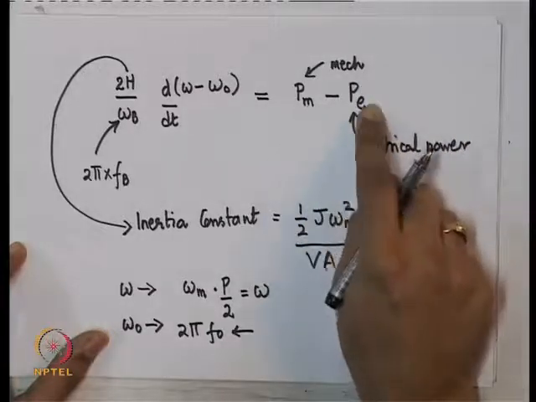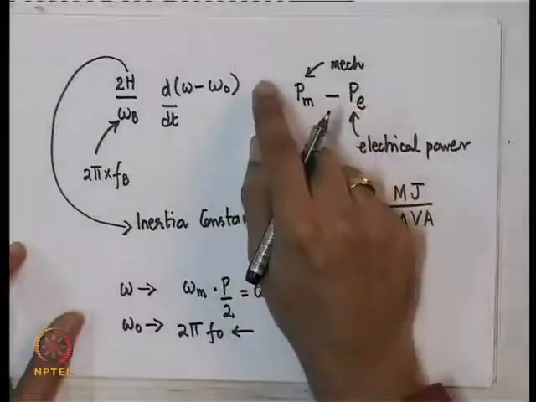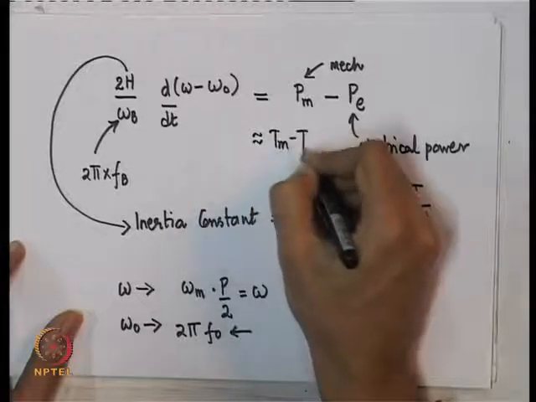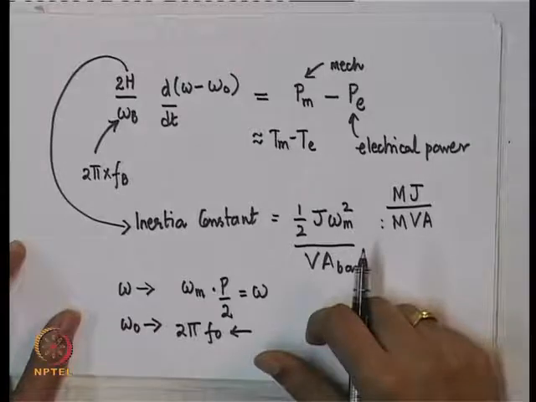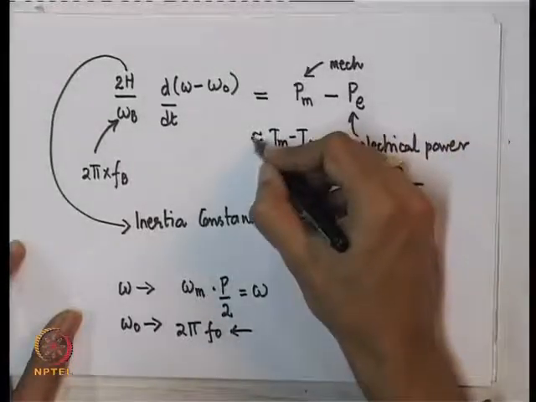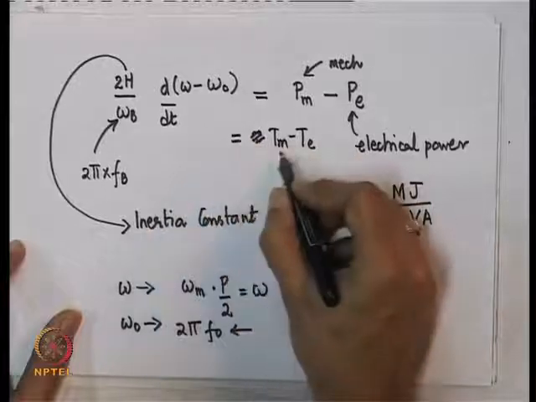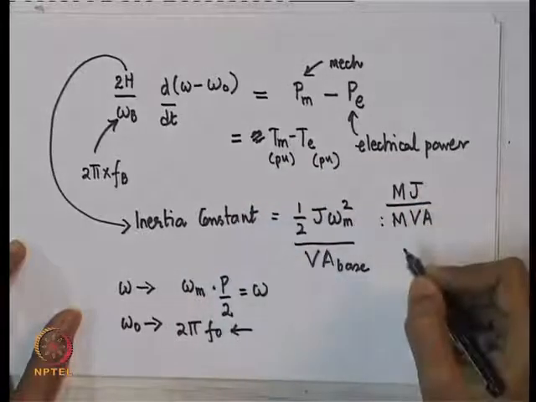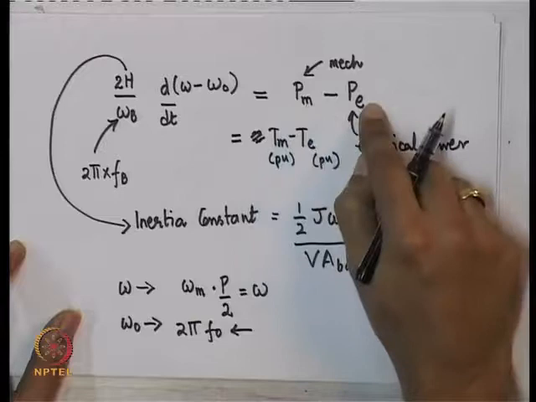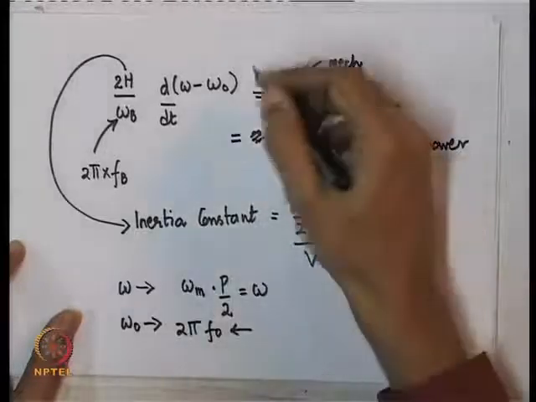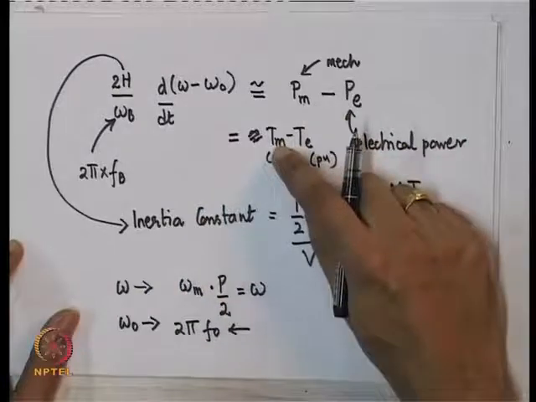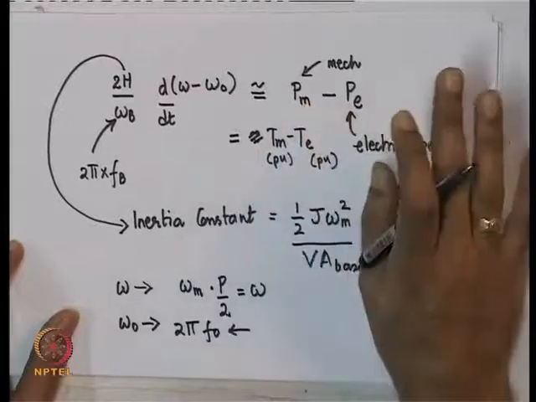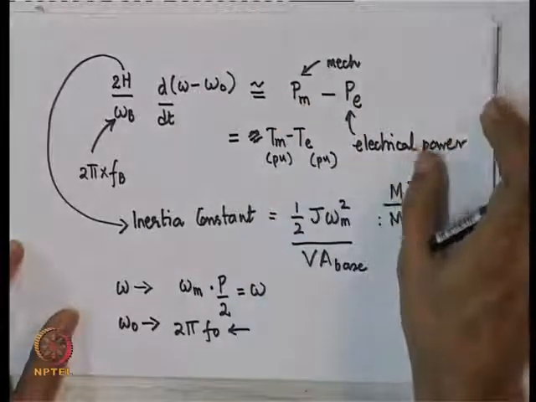In fact, the mechanical and electrical powers, this is an approximate equation. What should have been correctly written is Tm minus Te in per unit. So, sorry, in fact this is equal to Tm minus Te, both in per unit. But I have written it as mechanical power minus electrical power. The approximation here is that mechanical power in per unit and mechanical torque in per unit are practically the same. So, this is one approximation which we have made right away.